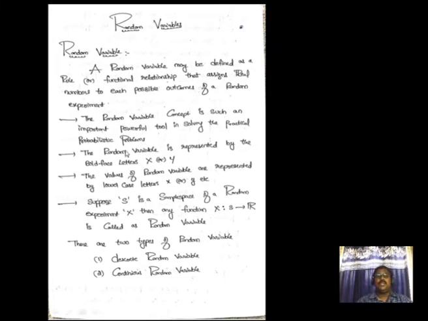A random variable is represented by bold-faced capital letters, that is capital X, capital Y. So the random variables are represented by bold-faced letters and the values are represented by lowercase letters, small x or small y, etc. Simply we can say that, suppose S is a sample space of a random experiment and X is any function, then X, a mapping from S to R, is called a random variable. So this is a simple definition of a random variable.